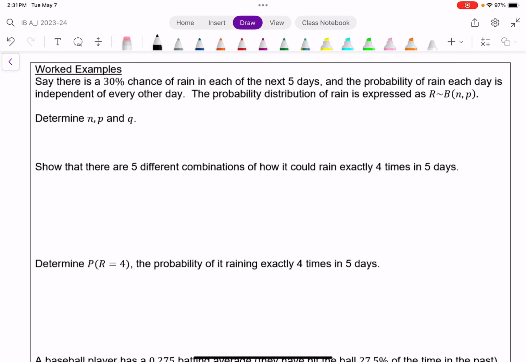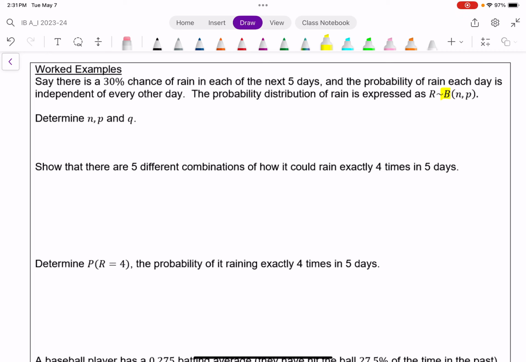Say there's a 30% chance of rain in each of the next 5 days, and the probability of rain each day is independent of every other day. That means when we say there's a 30% probability of rain on any day, it doesn't matter if it rained the day before or not. We're just going to say every day is independently 30% probability of rain. And so therefore we can say the probability distribution, if R is the number of rainy days, is a binomial probability, which means it either rains or it doesn't.